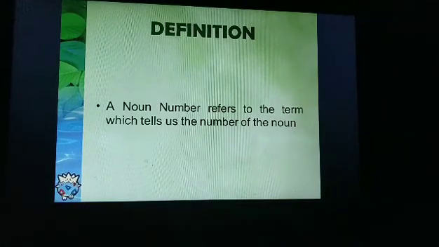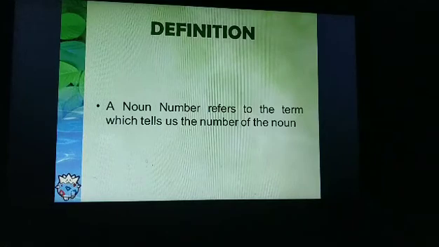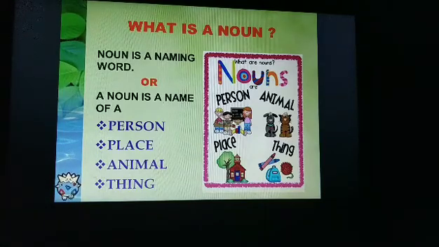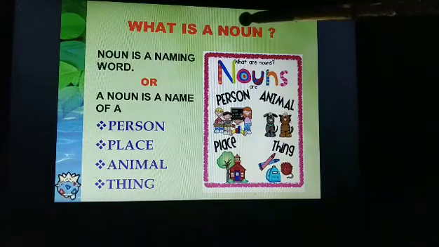That means what is the number of the noun, whether they are countable or not. The noun which is countable will definitely be having some or the other number, may it be one or more than one.